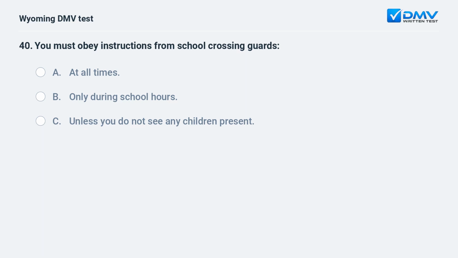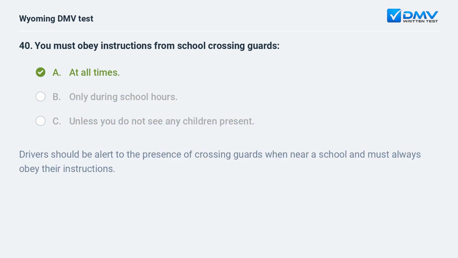You must obey instructions from school crossing guards A. At all times. B. Only during school hours. C. Unless you do not see any children present. Drivers should be alert to the presence of crossing guards when near a school and must always obey their instructions.